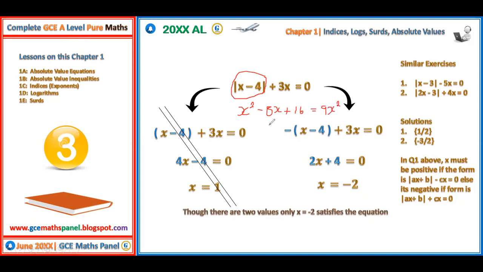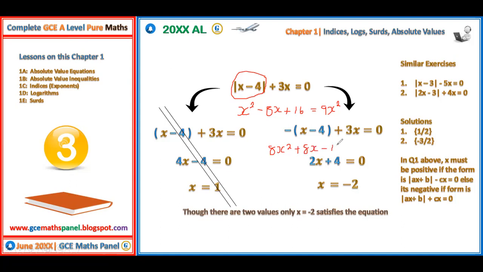Now bringing like terms out. If I take everything to the right hand side, I have 9x squared minus x squared, which is 8x squared. We carry this negative 8x to the right hand side, it becomes plus 8x, and then we carry 16 to the right hand side, it becomes minus 16.